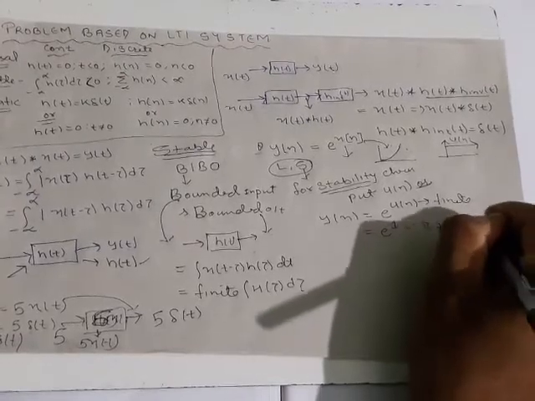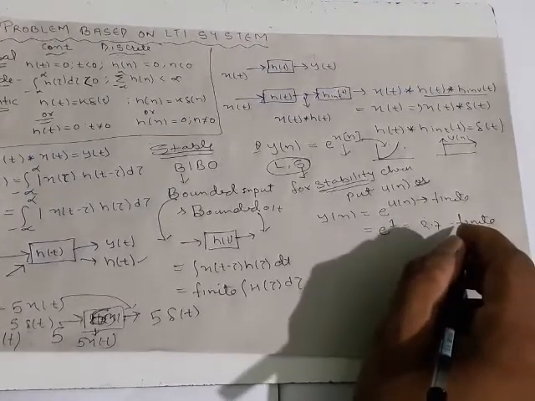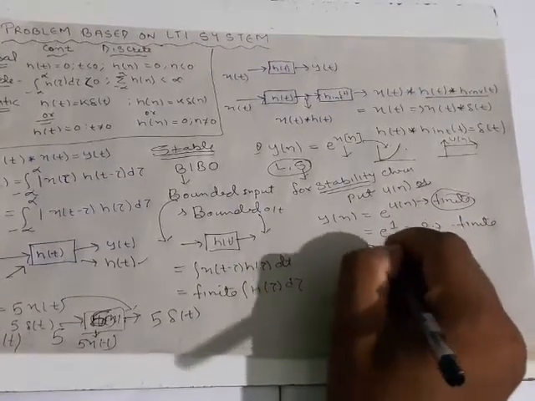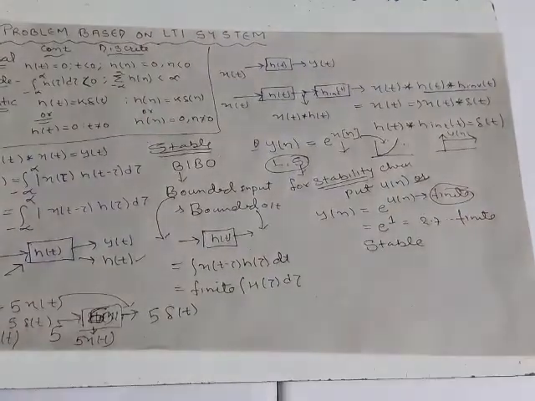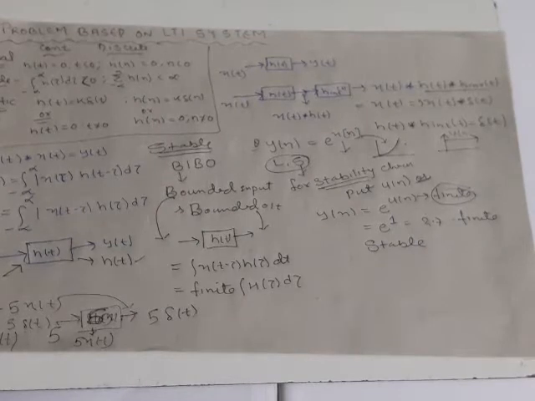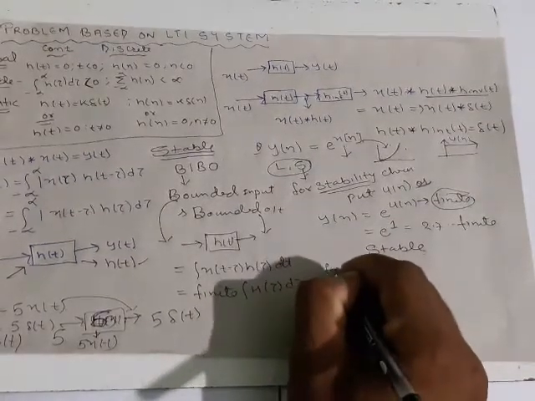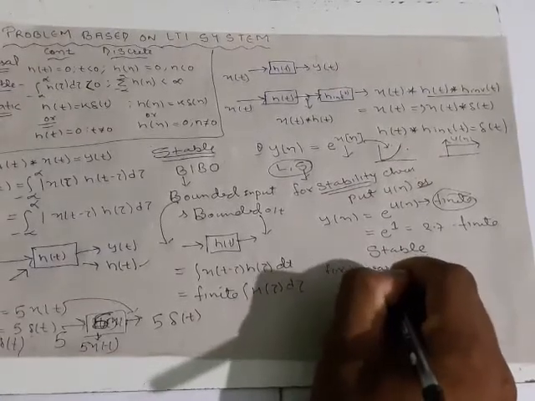So we always get a finite value. That means it is a stable system. But it is exponential, so it is non-linear in nature.